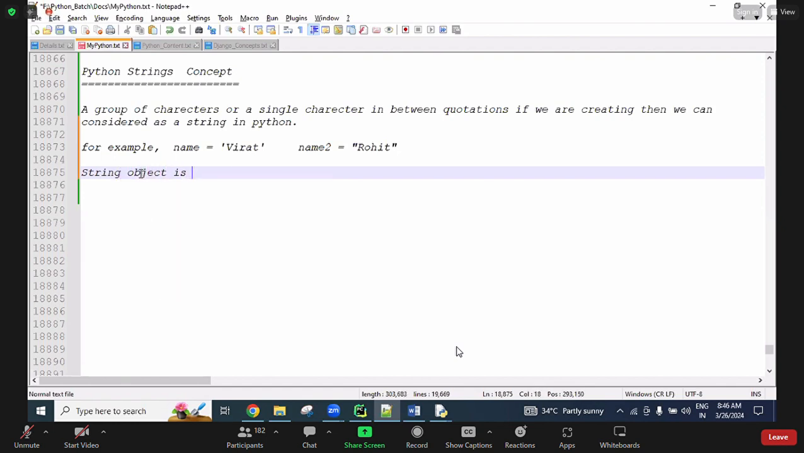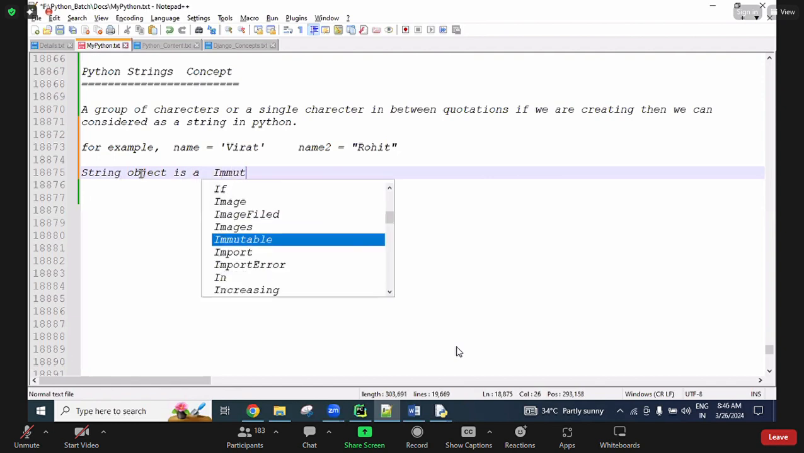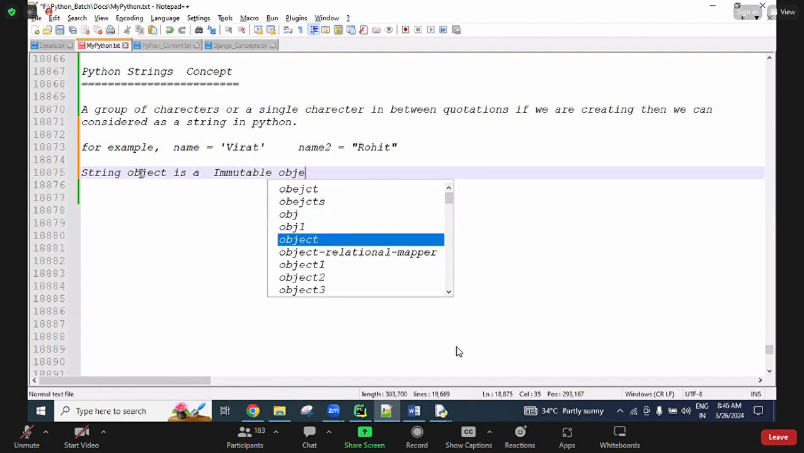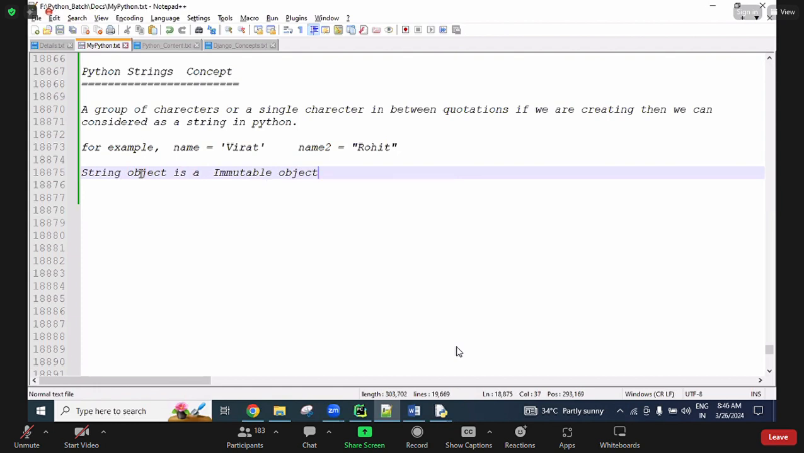Now, a string object is an immutable object. It means once we create the string object, in that object memory we cannot make any changes. We cannot add new values, we cannot delete existing values, we cannot update the existing values. Every data type comes under either mutable or immutable; that you need to understand.